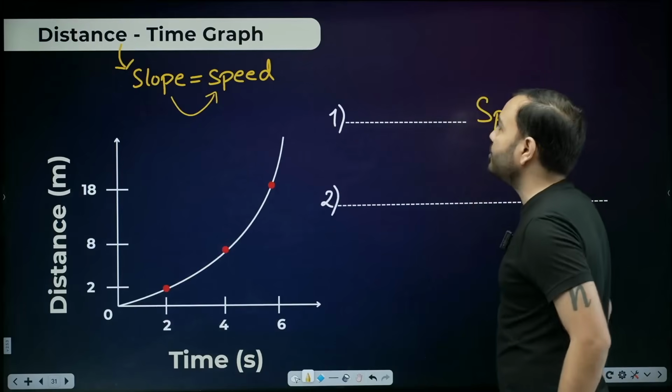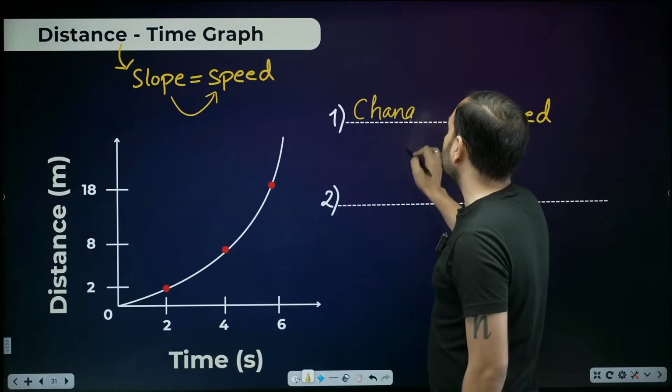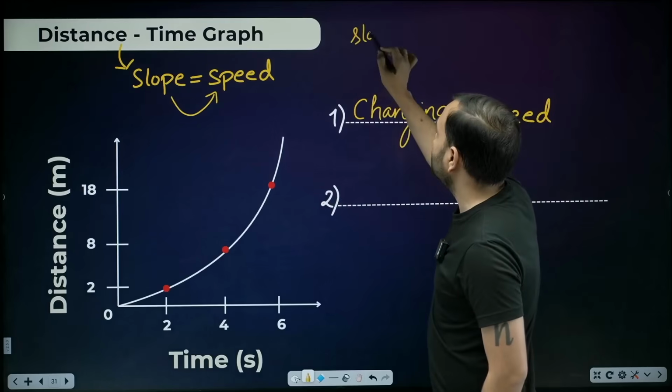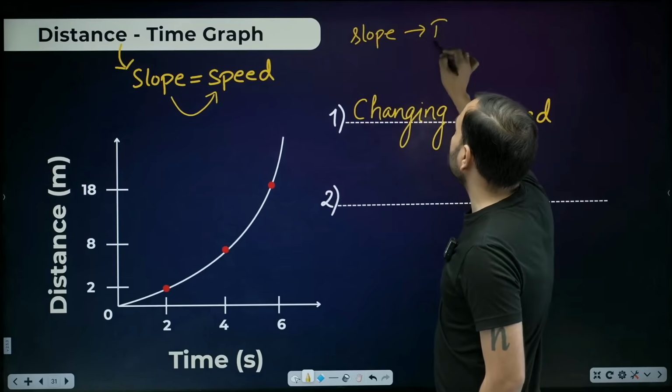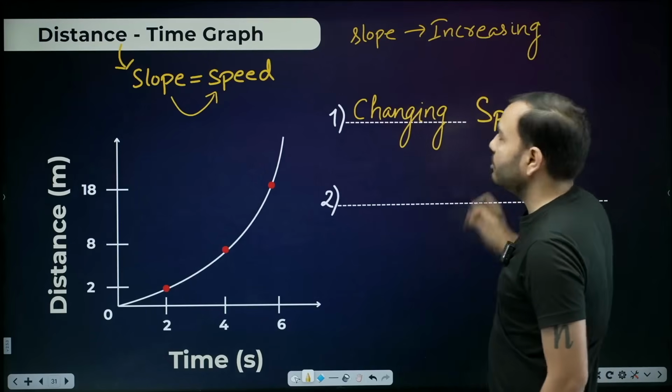So I will say, what kind of speed is this? It is a changing speed. To be more accurate, it is increasing. What kind of slope does this have? The slope of this graph is actually increasing. But you can also write it as changing. Changing means it's not the same.